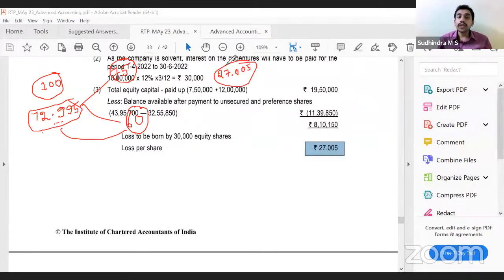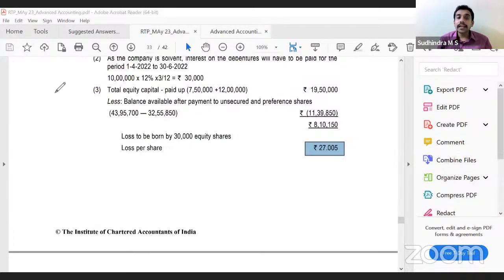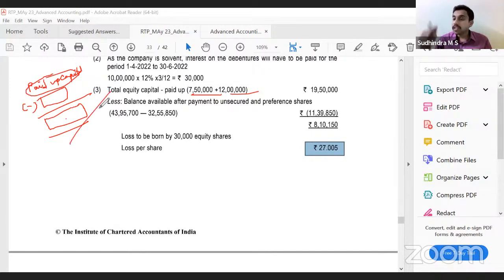See, what should we do? In case of calculating loss per share, calculate the actual paid up capital. Here in this case, 7 lakh 15, 12 lakh. Not the total paid up, only the partly paid up. What is the actual partly paid up capital? Consider. Then what is the amount available after paying preference shareholders? That can only be paid to equity shareholders. That gives me the amount that is the loss to be borne by the equity shareholders. Divide by the total number of shares, irrespective of whether it is 60 paid up or 75 paid up. You will get loss per share. Now, this is the amount that has to be borne by every equity shareholder.